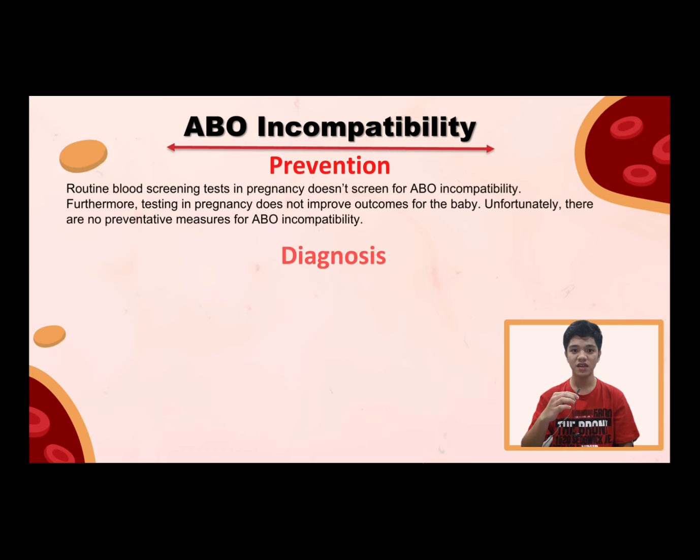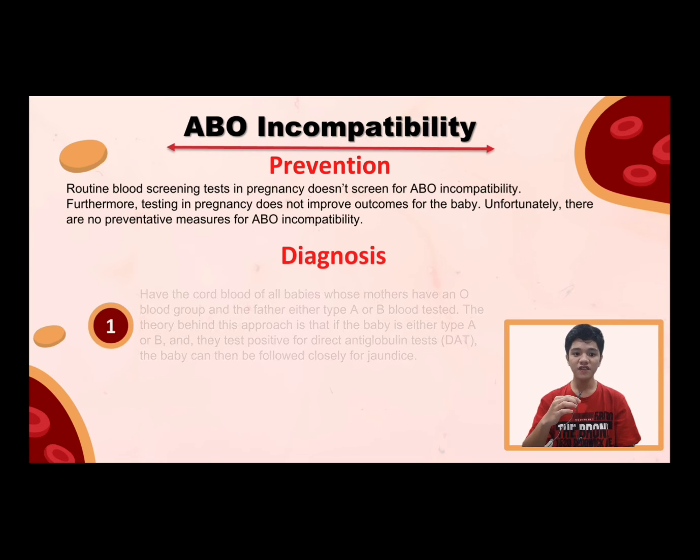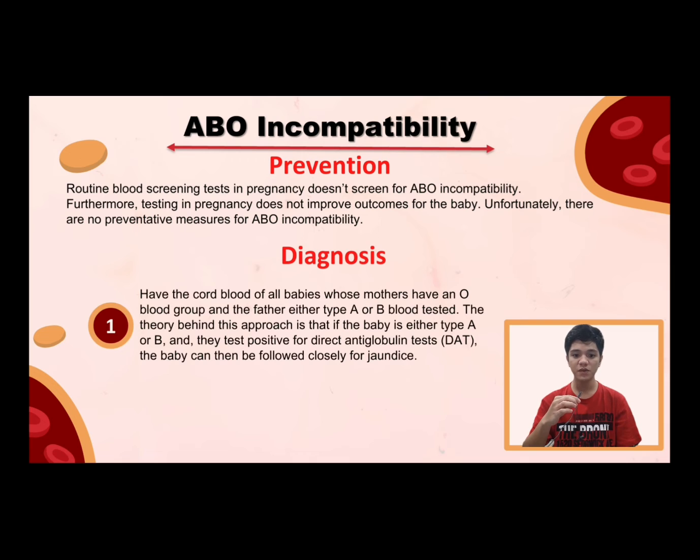Next is the diagnosis. First, have the cord blood of all babies whose mothers have an O blood group and the father either type A or B blood tested. The theory behind this approach is that if the baby is either type A or B and they test positive for direct antiglobulin test or DAT, the baby can then be followed closely for jaundice.